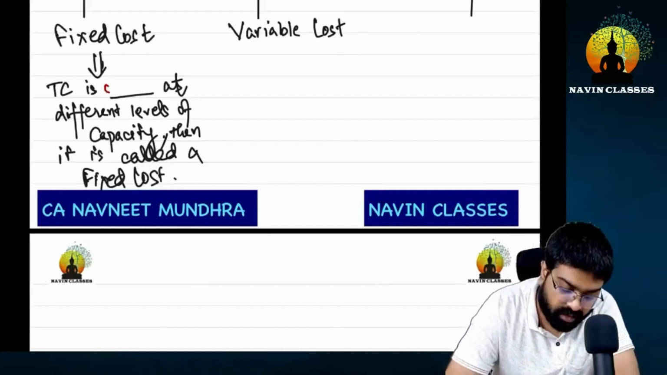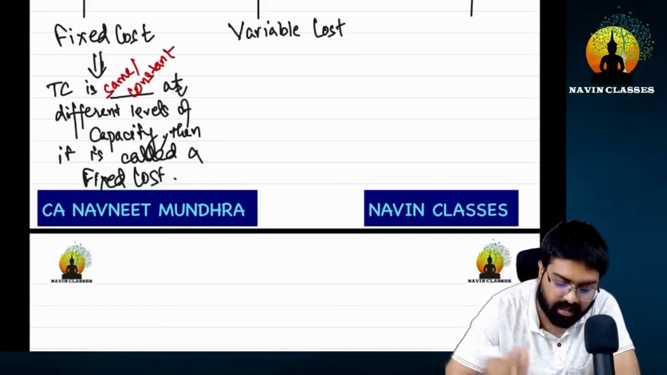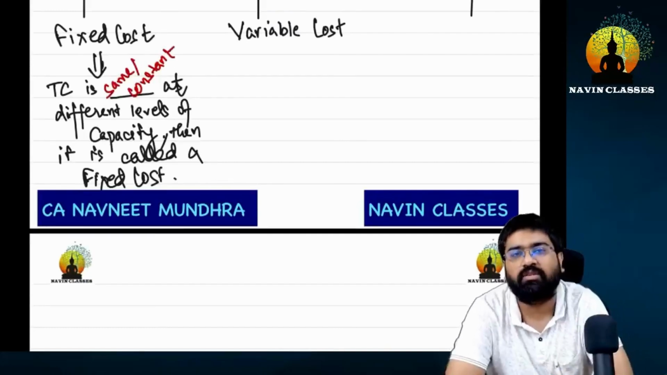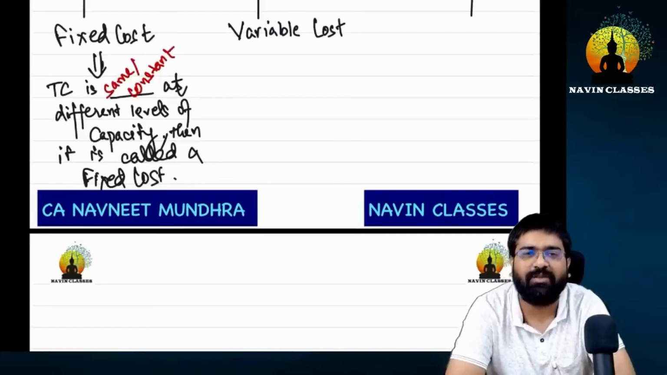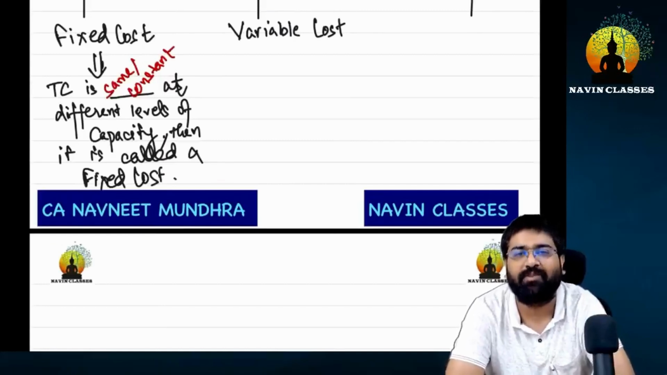Yes, very good everybody. Now if we see the blank here, the word is same/constant, which we can write as same/constant. Don't use the word fixed. Maybe if you use the word fixed to explain fixed cost, then it will be the same thing again.